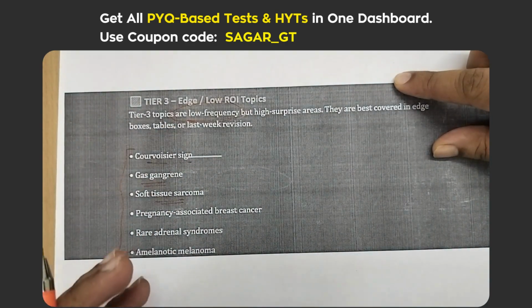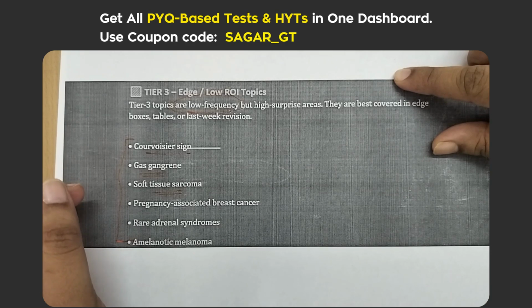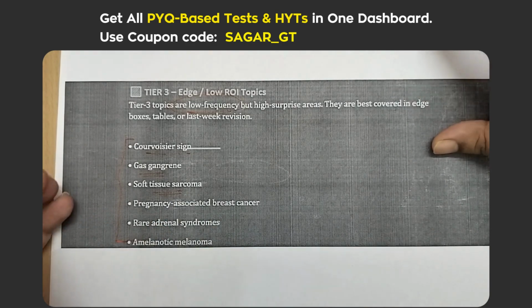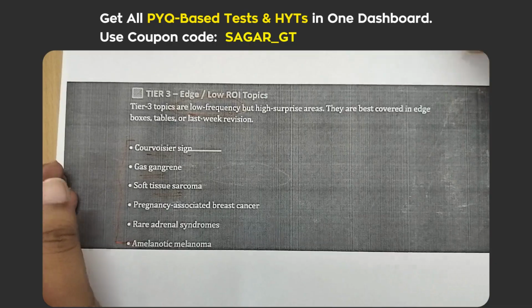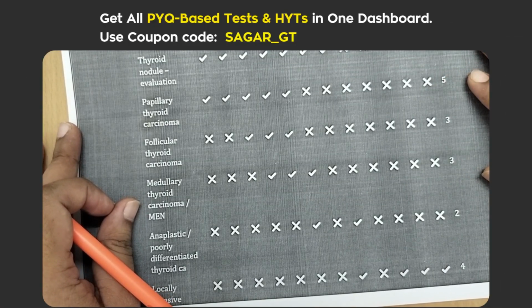So you can look at this, how we have analyzed all these topics in 3 parts, tier 1, tier 2, tier 3, where for tier 1 topics you must go into depth and read all those topics. They can ask any question from tier 1 topics. For tier 2 you just have to read the basic parts, and for tier 3 you have to look at these basic things to crack the UPSC CMS exam. We mapped every topic based on frequency and exam relevance. Not all topics deserve the same amount of your time.